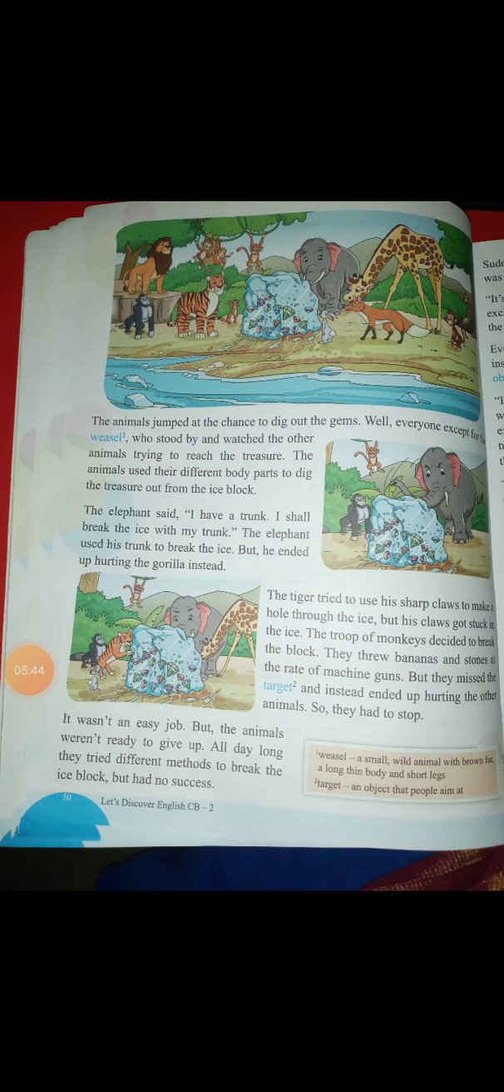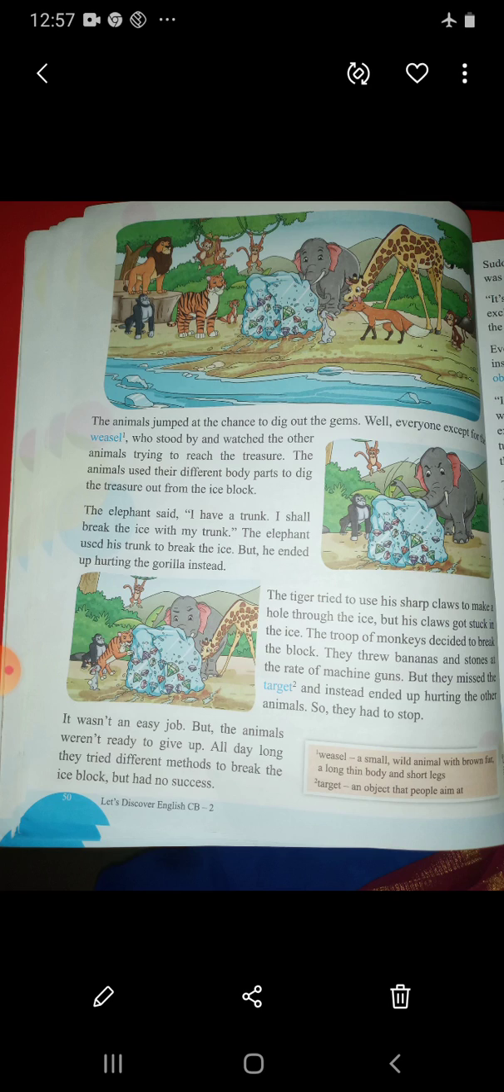The elephant said, I have a trunk. I shall break the ice with my trunk. The elephant used his trunk to break the ice, but he ended up hurting the gorilla instead. What happened? You know, elephant is having a long trunk. What did this elephant say? I have a long trunk. I will break the ice with the help of my trunk and remove the gems out. When he tried to break the gems out of the ice cube with his trunk, he could not break the ice. But what happened? He hurt the gorilla.